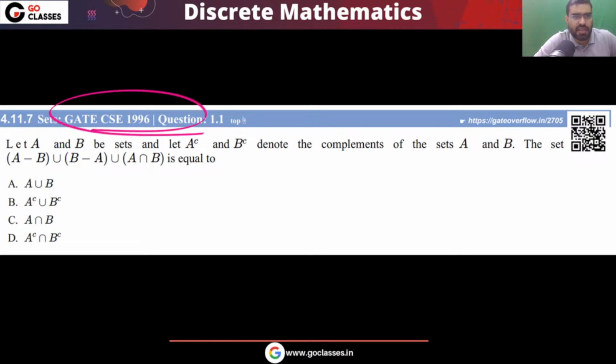In this GATE 1996 question, two sets are given to you, set A and set B, and their complements, A complement and B complement, which denote the complements of A and B. Then the question is asking what is A minus B, union B minus A, union A intersection B. As I told you, most of the questions in set theory you can solve using a Venn diagram.